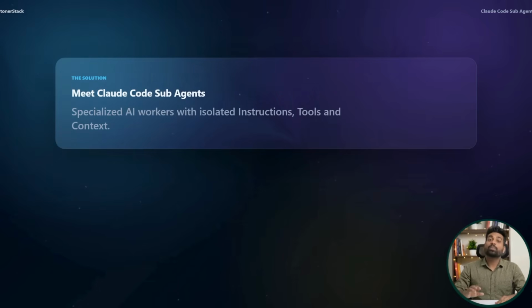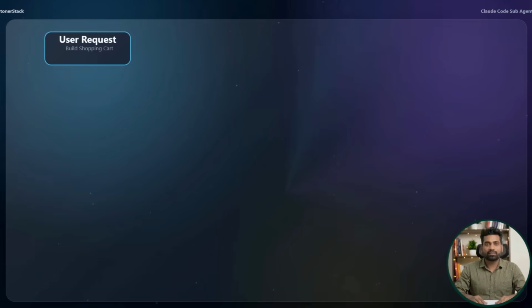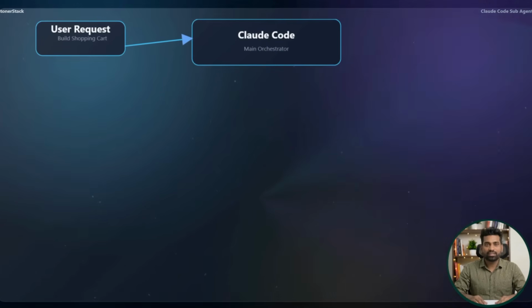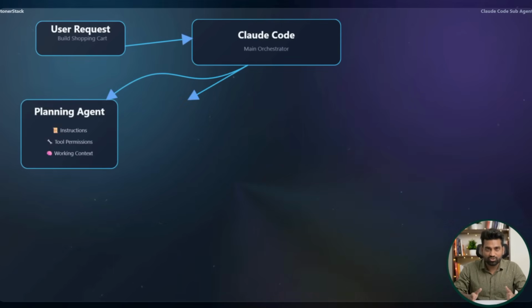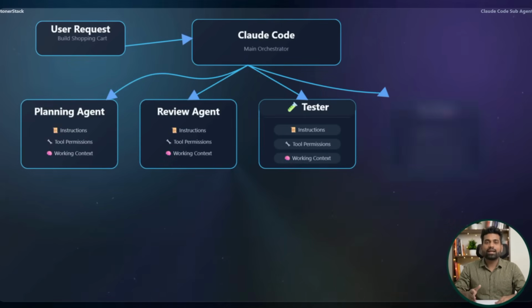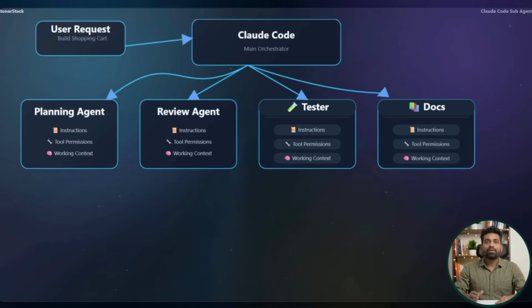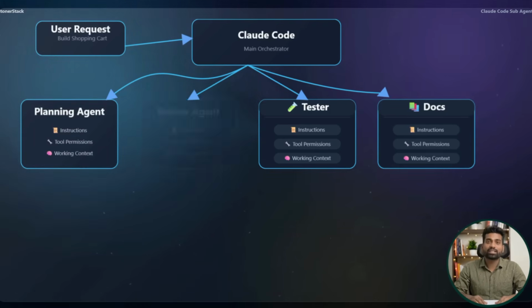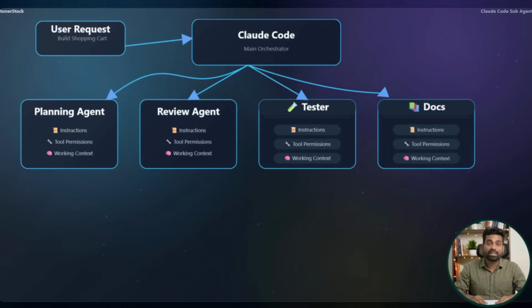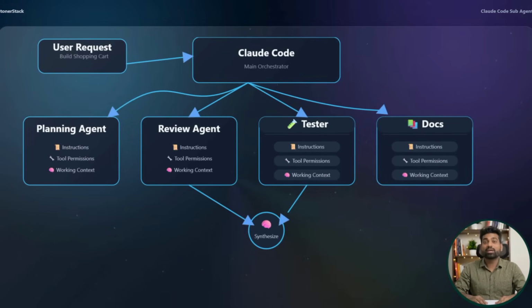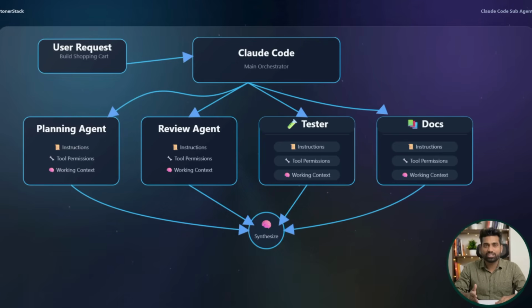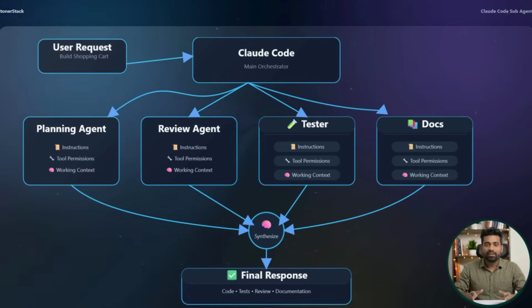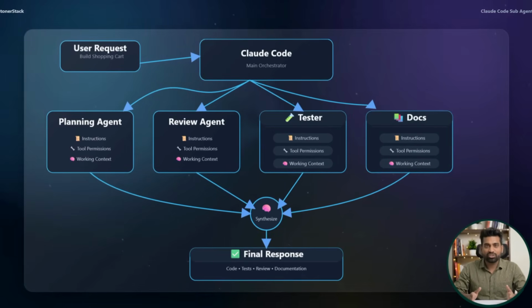Let's see how Claude Code brings this concept to life. Claude Code introduces something called sub-agents. A sub-agent is a specialized Claude worker that has its own instructions, its own tool permissions, and most importantly, its own working context. Whenever Claude recognizes that a task is better handled by a specialist, it can delegate that task to the appropriate sub-agent. The sub-agent completes its work independently, returns the result, and the main Claude agent continues coordinating the overall solution. So instead of one giant conversation trying to solve everything, Claude creates focused workers for focused tasks.